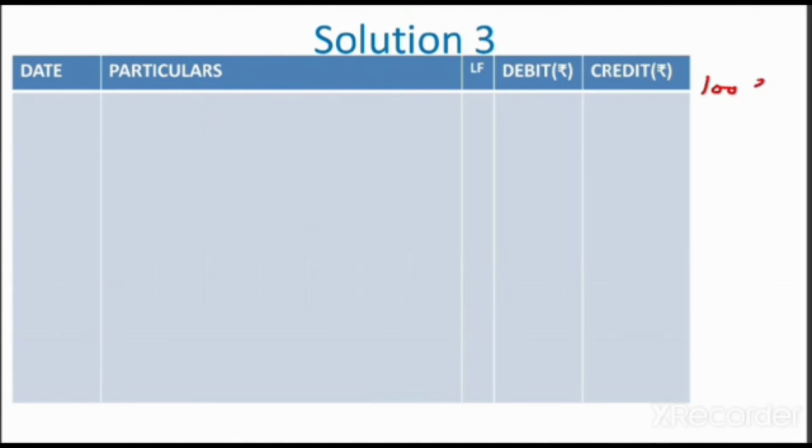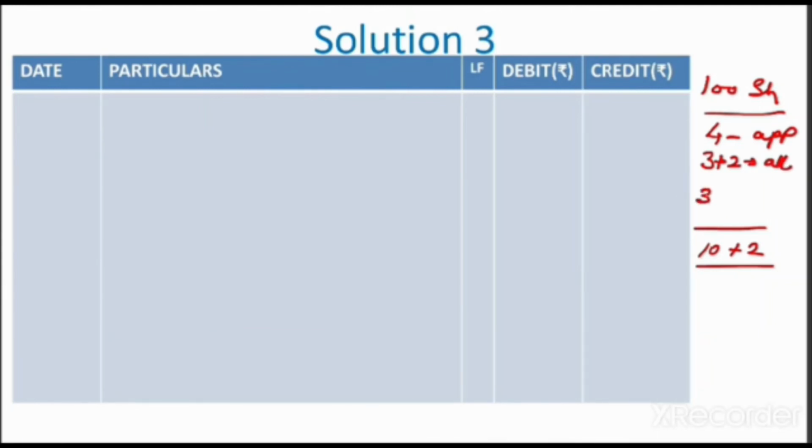It is 100 shares of rupees 10 each, which was issued at a premium of rupees 2 per share. Rupees 4 were called on application. Rupees 5, that is 3 plus 2, on allotment, and the remaining amount, that is rupees 3, on first and final call. And what we have not received is the allotment and the first call.